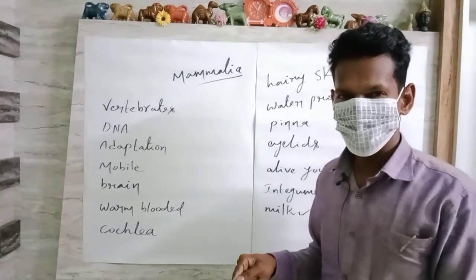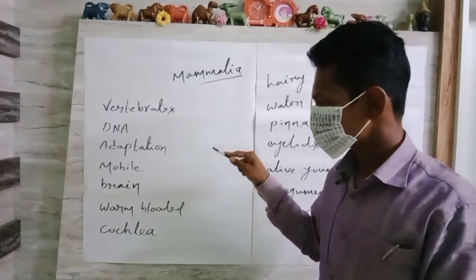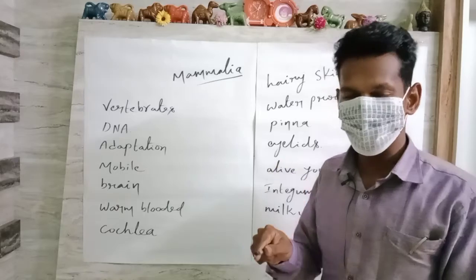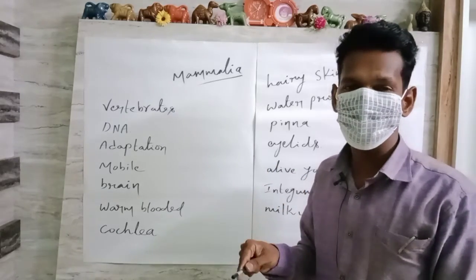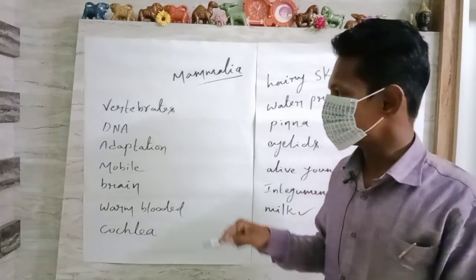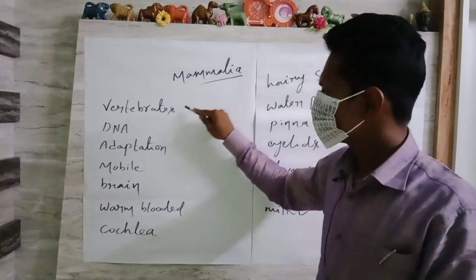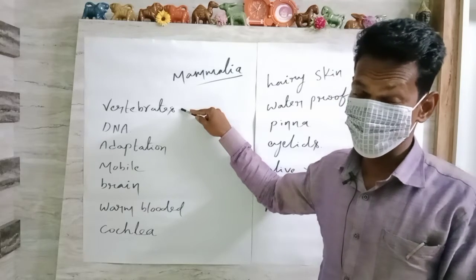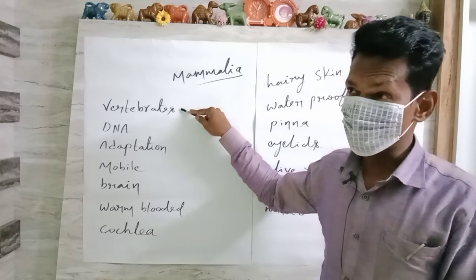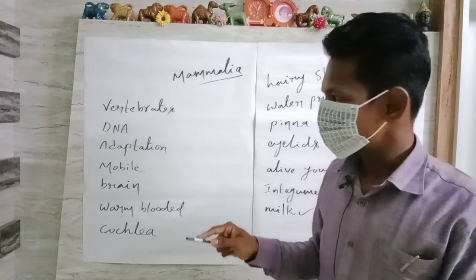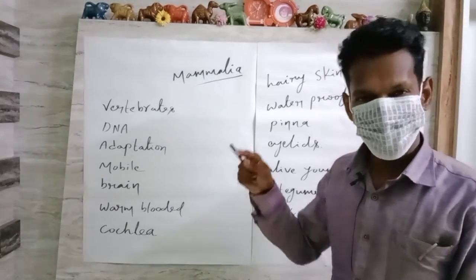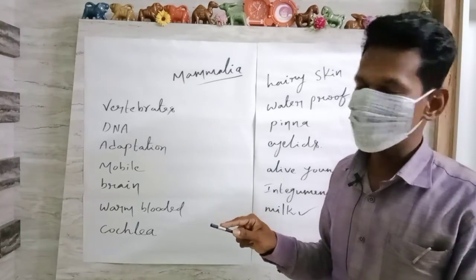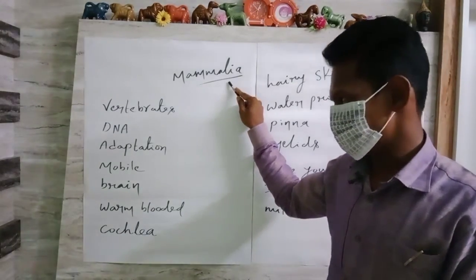That DNA gives the opportunity to that cell, tissue, organ system, and finally the organism to survive successfully on the land as well as inside the water and in the air also. So terrestrial, aquatic, aerial, all types of habitats are occupied by mammalia.